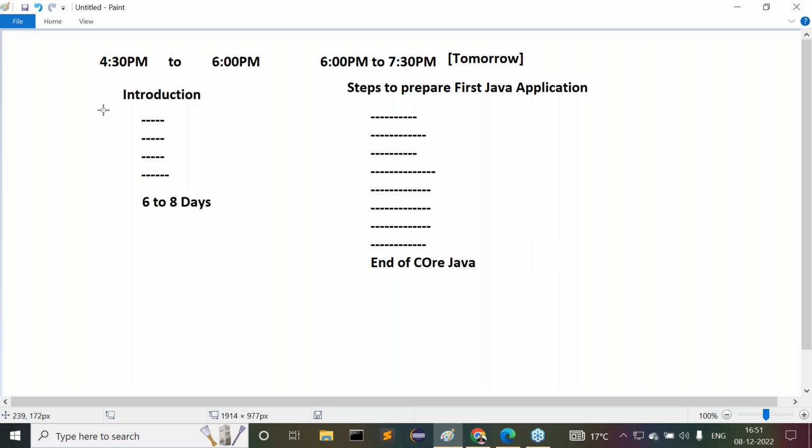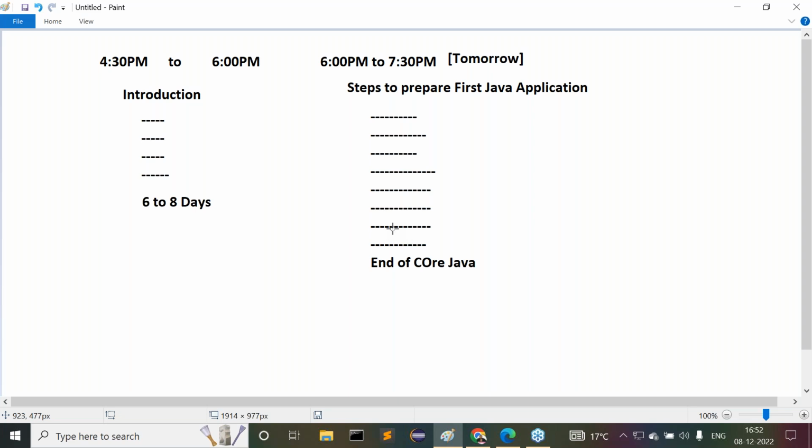Then afterwards, this 4:30 to 6 slot is going to be continued up to a week at max. Up to 1 week these classes are going to be continued. After that, continuously we have to attend at what time? 6 to 7:30 only. That's it, guys. Now this is a schedule change. This is permanent. So once you come to 6 to 7:30, then continuously you are going to have class at 6 to 7:30 only. Okay, clear? All of you are getting clarity on this?